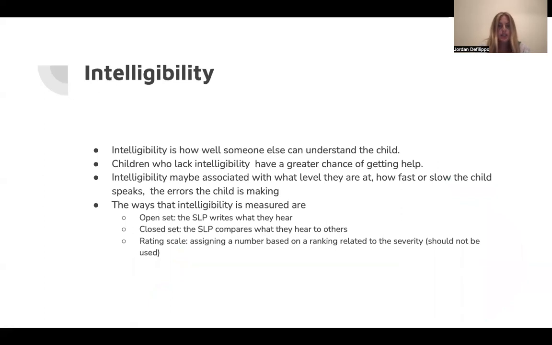Intelligibility. Intelligibility is how well someone can understand the child when they're speaking. Children who lack intelligibility have a greater chance of getting help. Intelligibility may be associated with what level they're at, how fast or slow the child speaks, and the errors they make. The ways that intelligibility is measured are open set, which is when the SLP will write down what they hear, closed set, which is when the SLP will compare what they hear to others, and rating scale, which is when they assign a number based on ranking related to the severity. Rating scale should not be used often and should be avoided if possible.